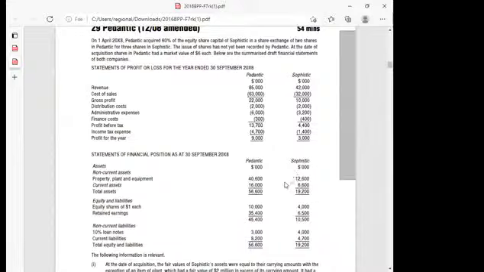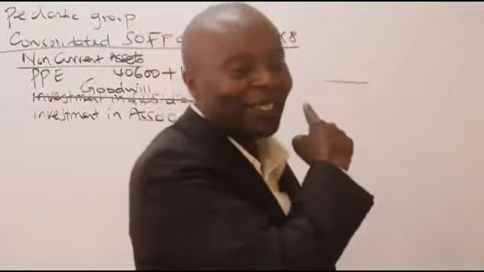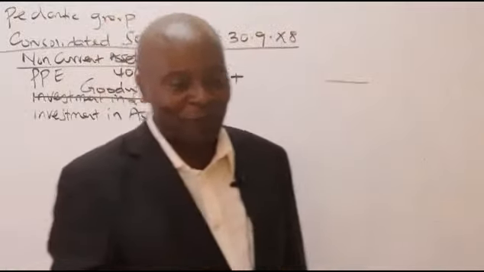You add them up. So you come and take 4,600 plus 12,600. And then, ladies and gentlemen, if you are a bright student, I'm telling you, there is something that I'll never fail myself. I cannot get a fail in any question of group consolidation.